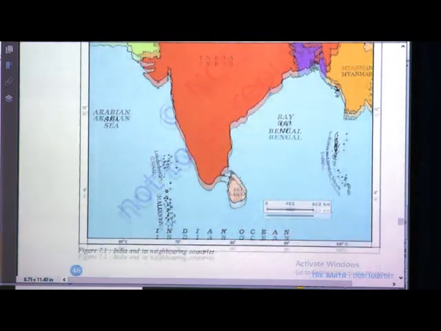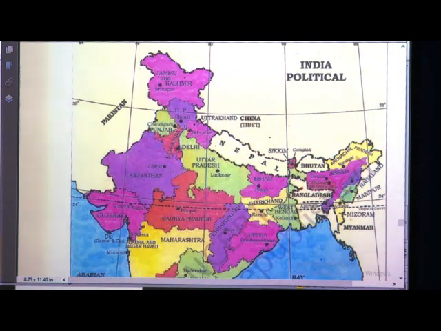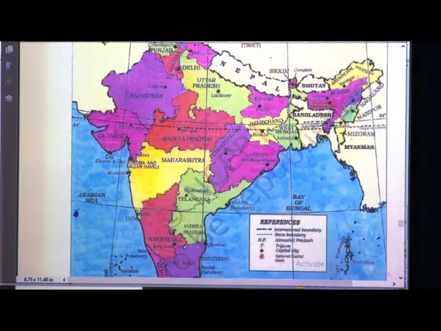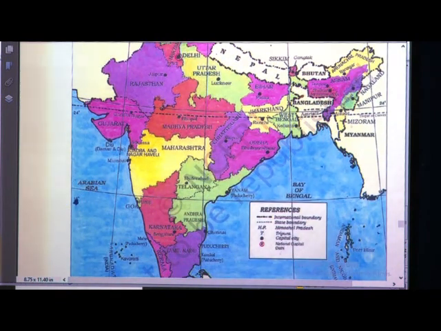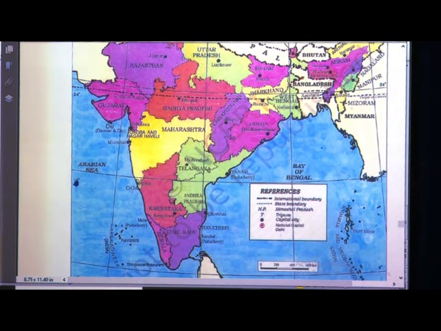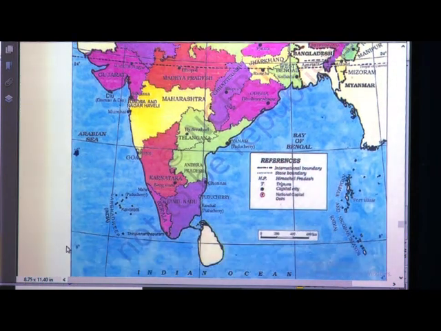Again we will go here. These are the latitudes and these are the longitudes. If we go from south to north, it extends between 8 degrees, you can see here, 8 degree 4 minutes, where 1 degree is equal to 4 minutes.